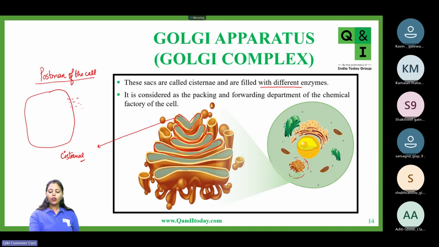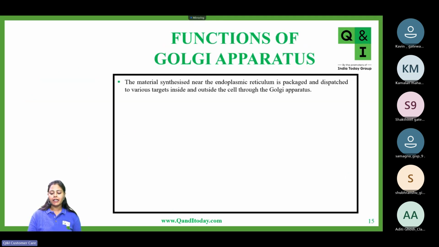It is considered the packaging and forwarding department of the cell. Whenever something has to be delivered out of the cell, and even if something has to be delivered inside the cell, Golgi apparatus plays a very important role. Now, how does it play a role? Let's see this.